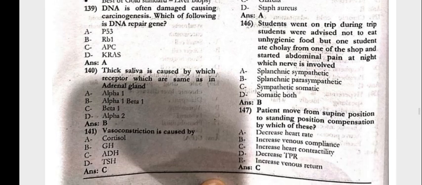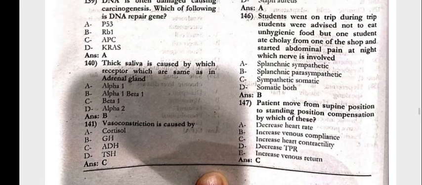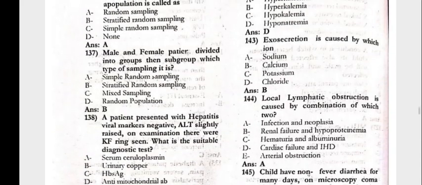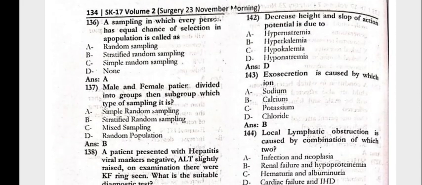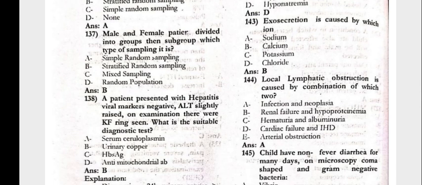The P53. Thick saliva is caused by which receptor, which are the same as in the adrenal gland? That is the alpha 1 beta 1. Vasoconstriction is caused by ADH. Next, the decreased height and slope of the action potential is due to hyponatremia. Exocytosis is caused by which ion?